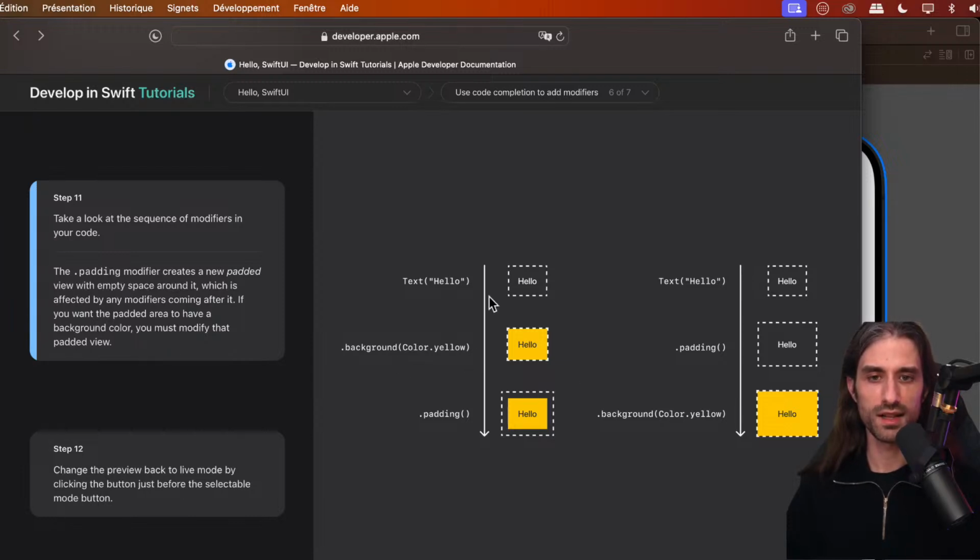So you can see that you have the text. If you put a background color, then you put a background color just on the space occupied by the text, and then the padding adds extra space, but that space comes after the background color yellow modifier, and so that extra space is going to stay white because it was applied after we colored. Whereas if we apply the padding before, then when we color everything, we color the space occupied by the padding as well.